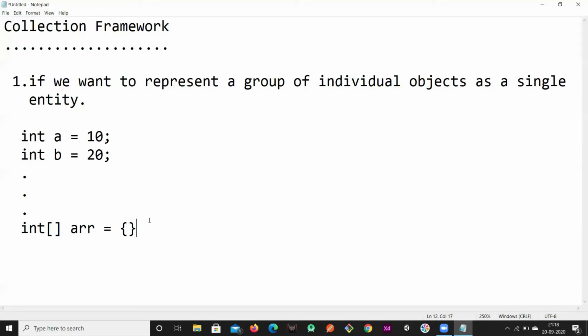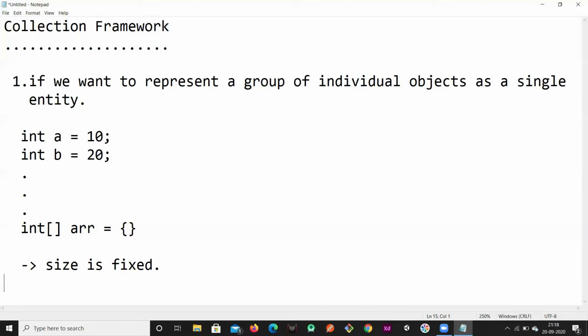So what are the limitations of arrays? The basic limitation of the array is that the size is fixed. The size of the array is fixed, and we cannot grow and shrink the size as we need, based on our requirement. We don't have that flexibility.